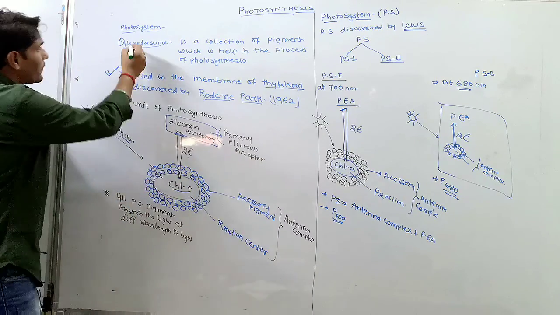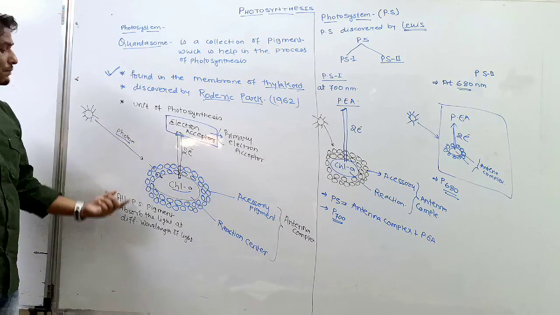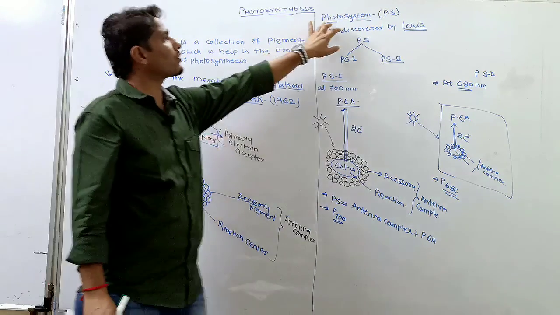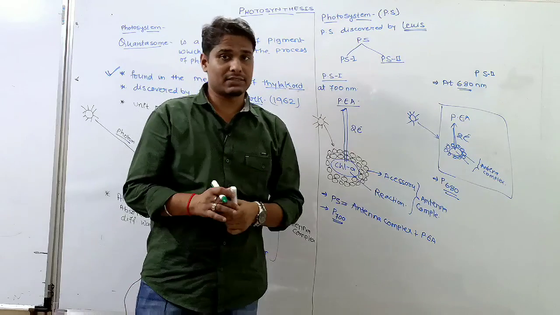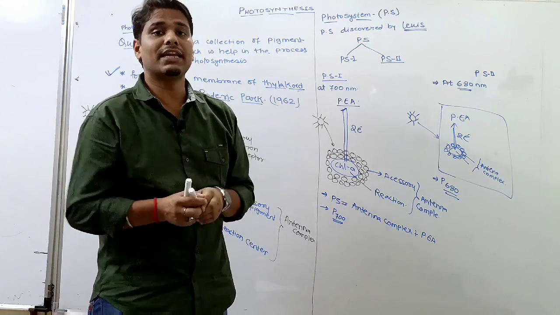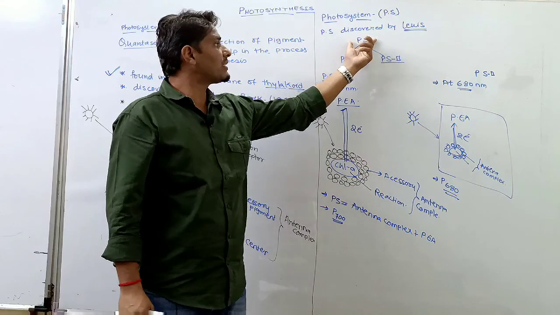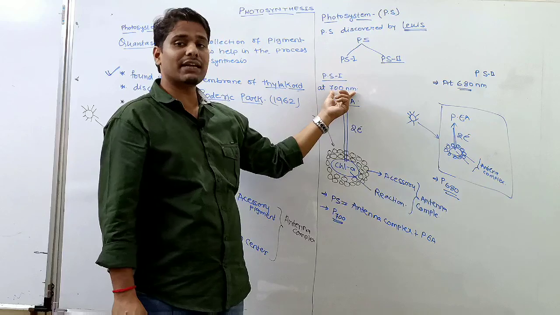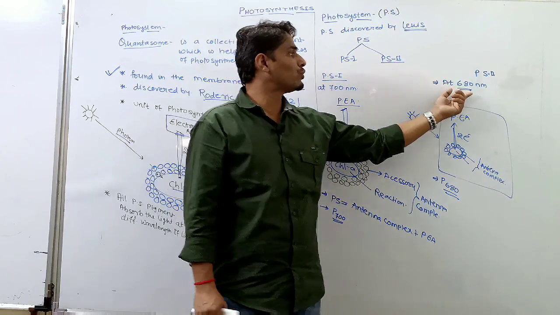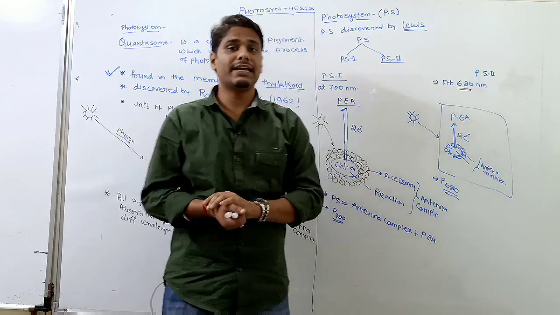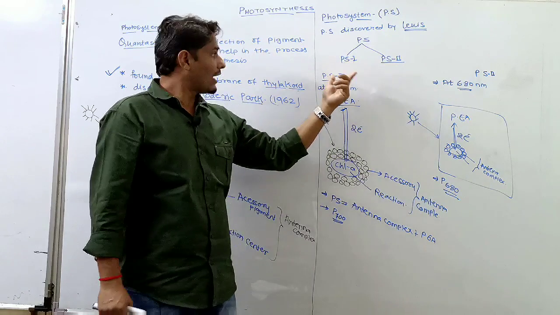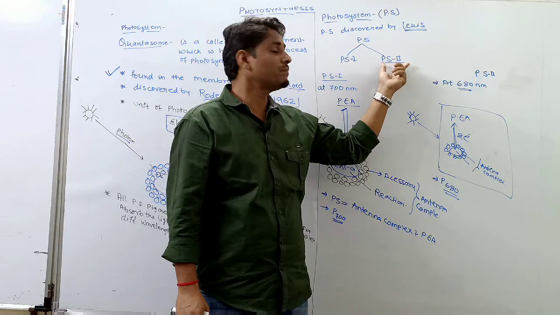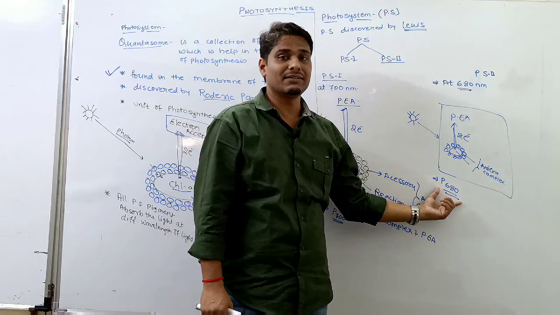Okay, so quantasome absorbs light at different wavelengths during photosynthesis. So what is the photosystem? Photosystem is a complex of the antenna complex and the primary electron acceptor. Okay, so photosystems are of two types, PS1 and PS2. PS1 absorbs maximum light at 700 nanometer, whereas PS2 absorbs maximum light at 680 nanometer. So PS1 is also written in the form of P700, whereas PS2, photosystem 2, is written in the form of P680. Okay, thank you.